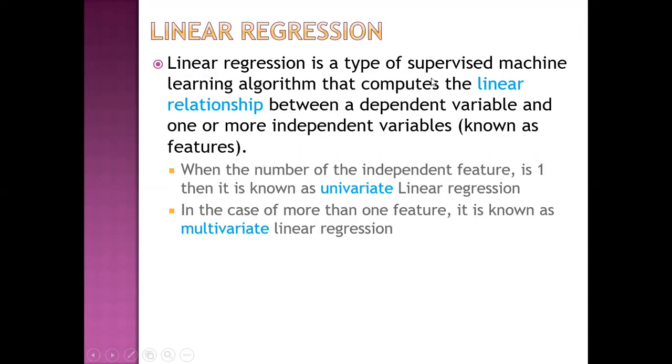Linear regression is a type of supervised machine learning algorithm that computes the linear relationship between a dependent variable and one or more independent variables, known as features. When the number of independent features is 1, it is known as univariate linear regression. In case of more than one feature, it is known as multivariate linear regression.